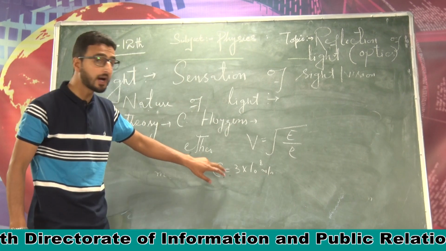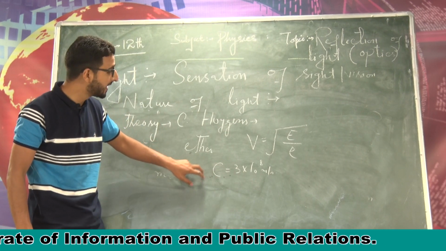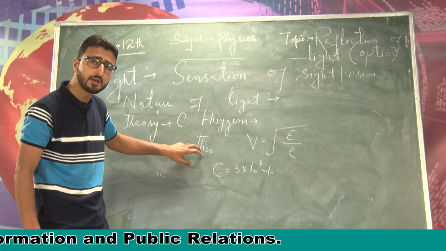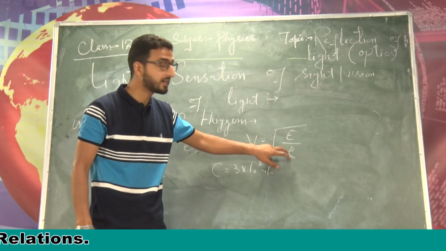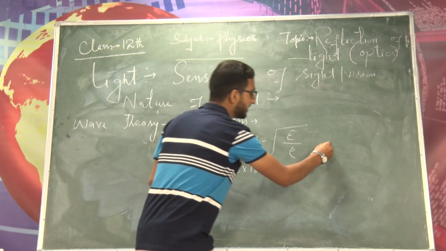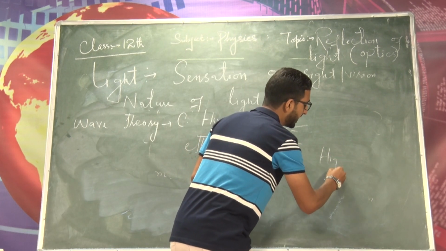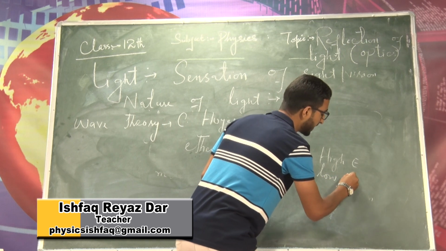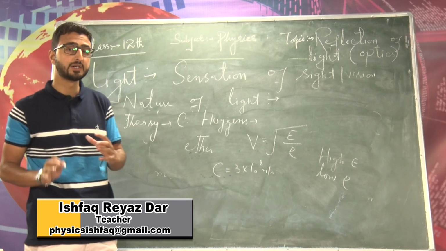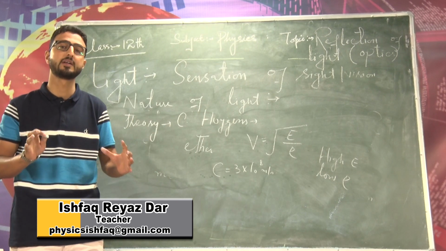To explain the high value of velocity of light, this luminiferous ether medium must have high elasticity and low density. But remember dear students, these two properties contradict each other.